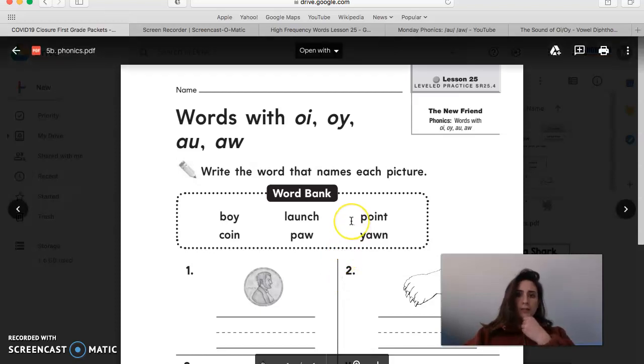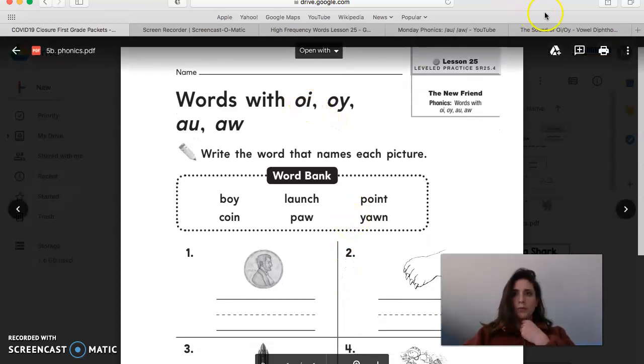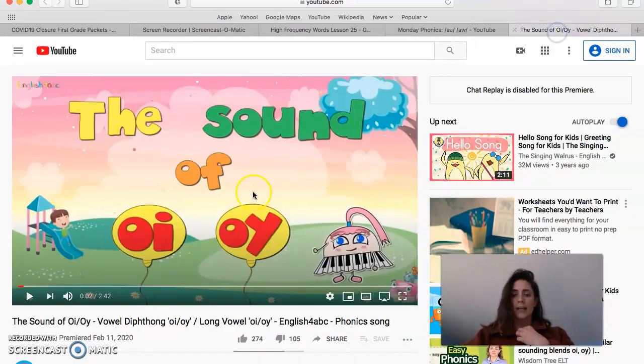All right, so let's get started with the OI and OY spelling patterns, which both make the OI sound. I've noticed something with this spelling pattern, but I want you to look at these words first, and then we'll talk about the spelling rule.